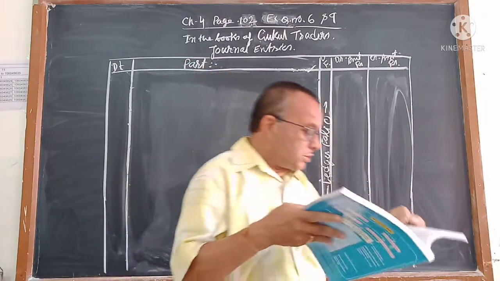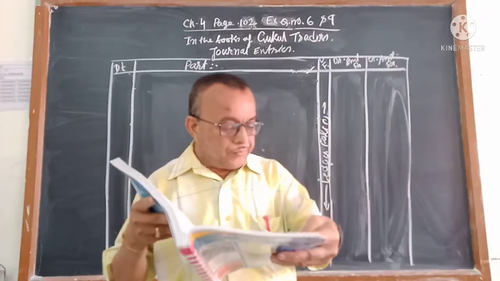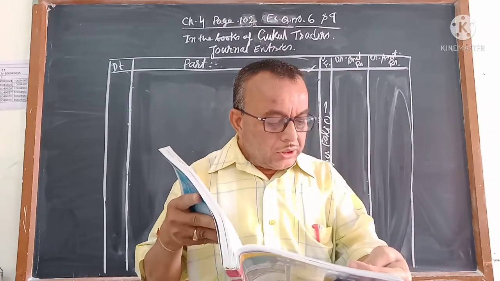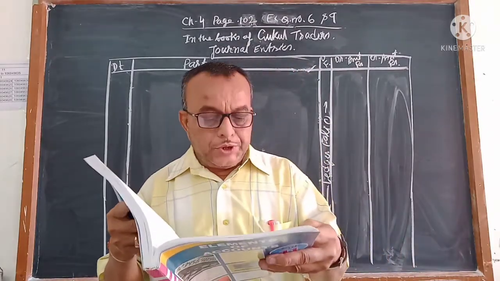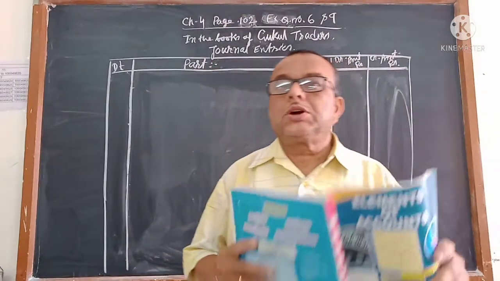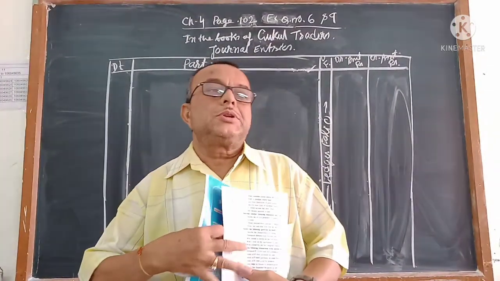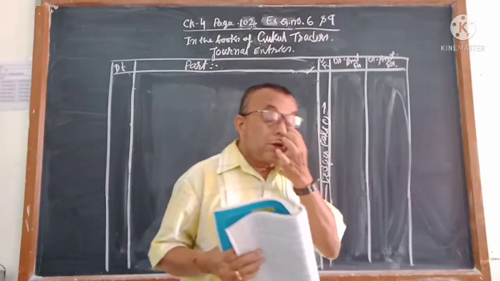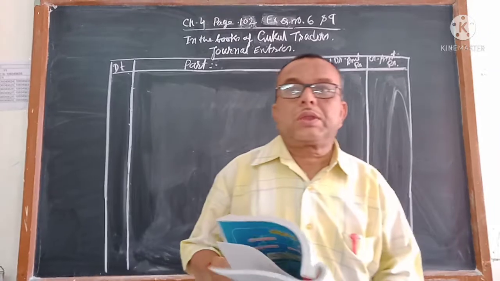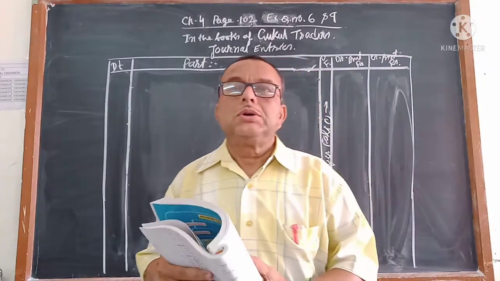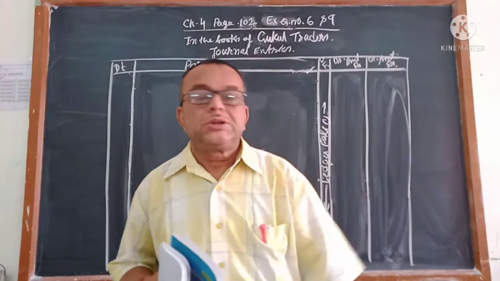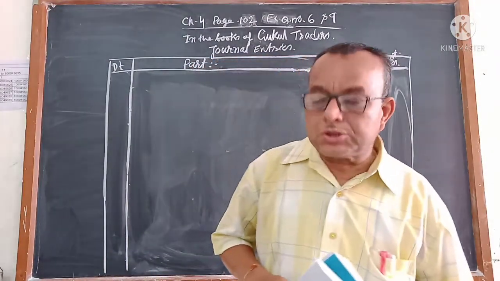Previous few illustrations from your textbook, I explained in the previous video. Now in this video I will not explain from your illustrations, because in your illustrations the answer is given, from there you can understand. Let me explain a few from the exercise.